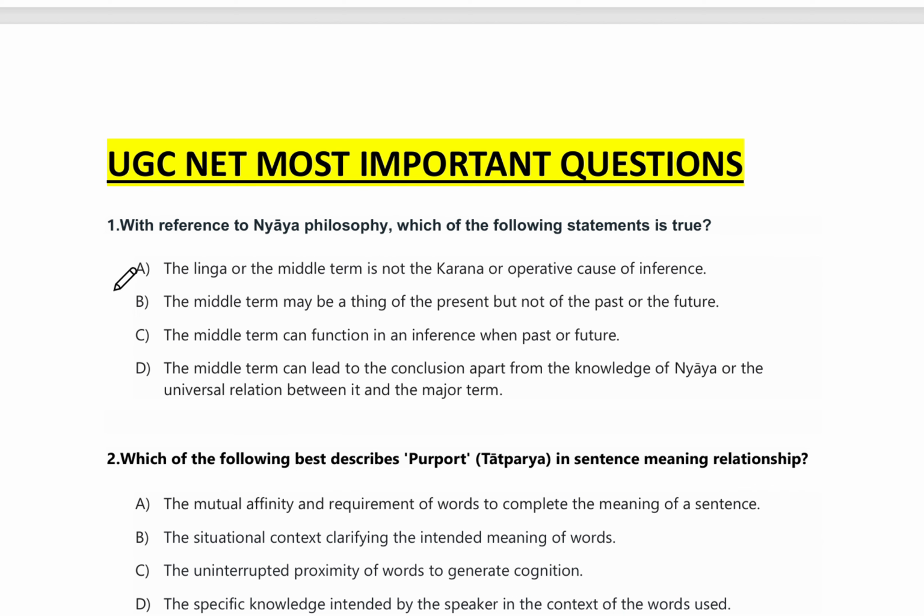The right answer is option number A. They say that the ling or middle term is not a karna or operative cause of inference.